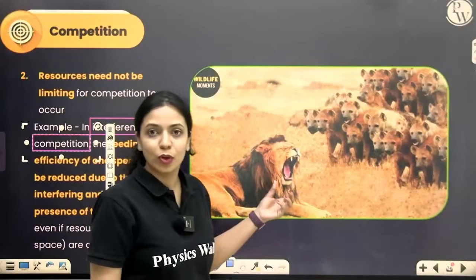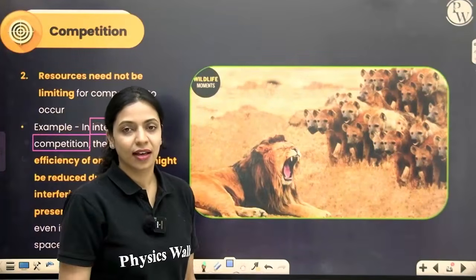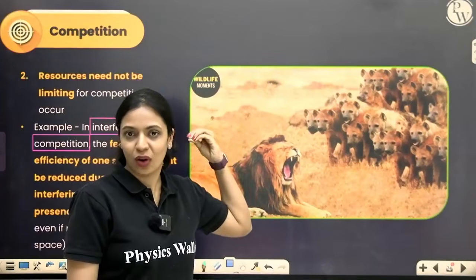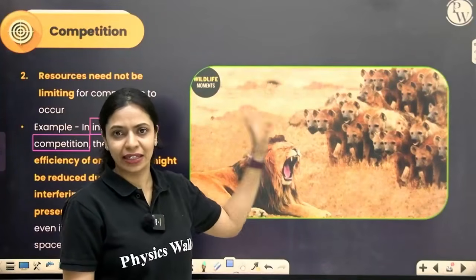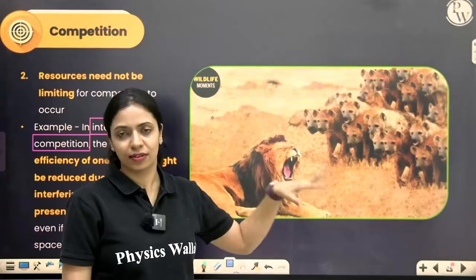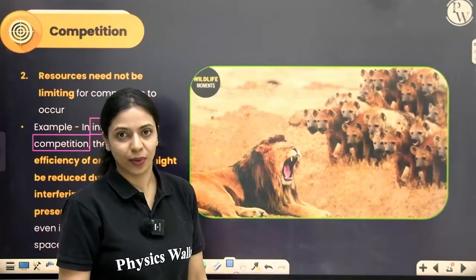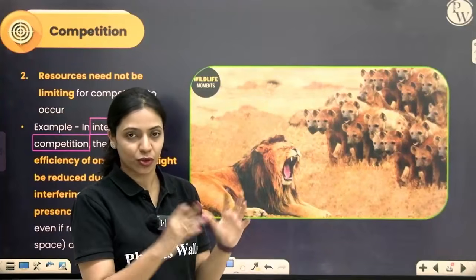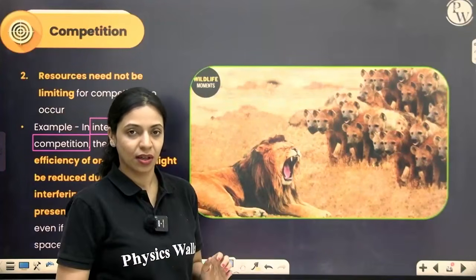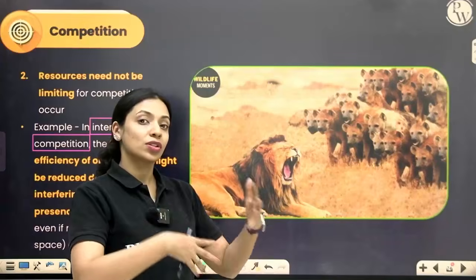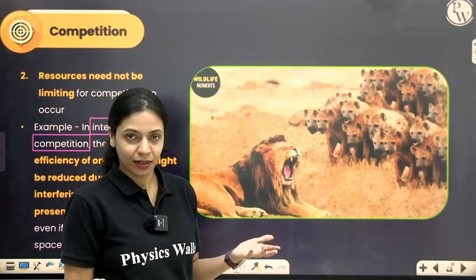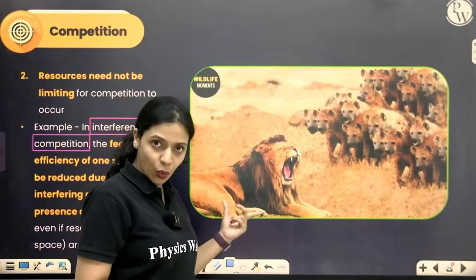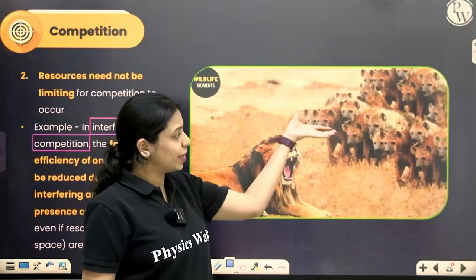I'll give you the example of lions and hyenas. Lions and hyenas both are carnivorous animals that feed on herbivores like deer, bison and other herbivorous animals. Both of them feed on the same kind of food, so they are competing for the same resource. Even though the resource may not be limiting, sometimes the presence of a lion alone intimidates the hyena.